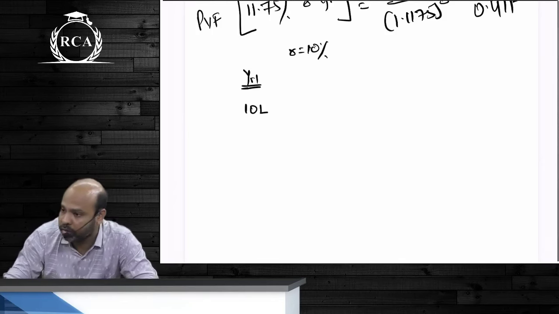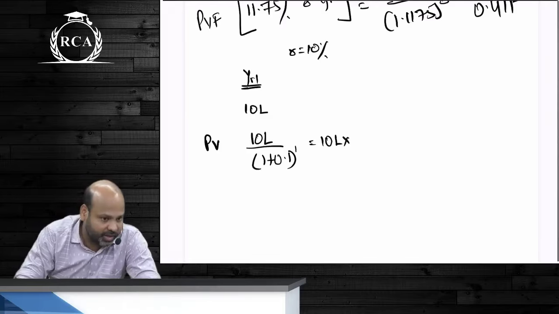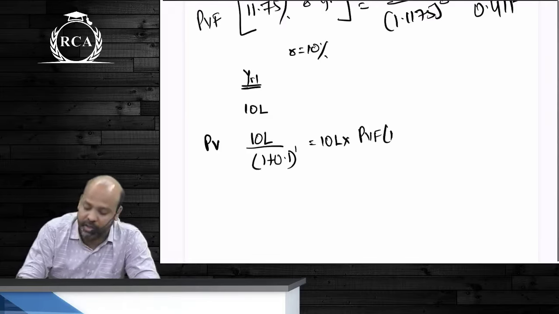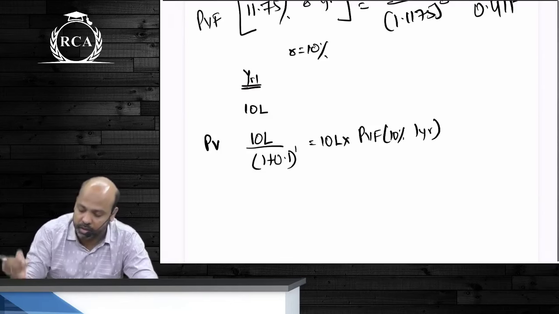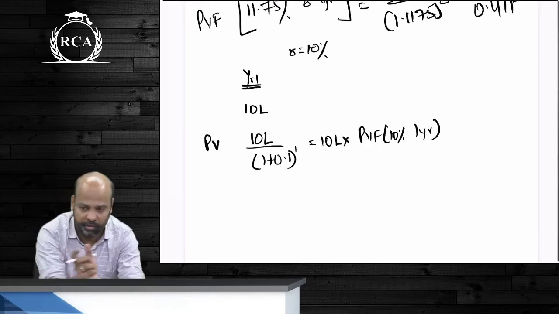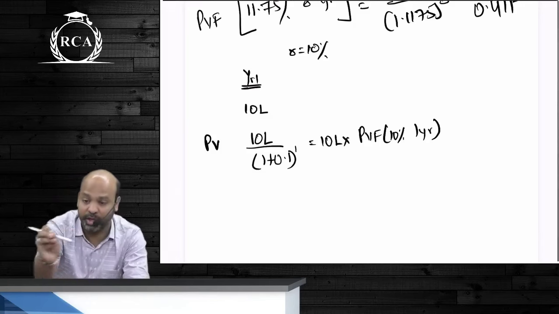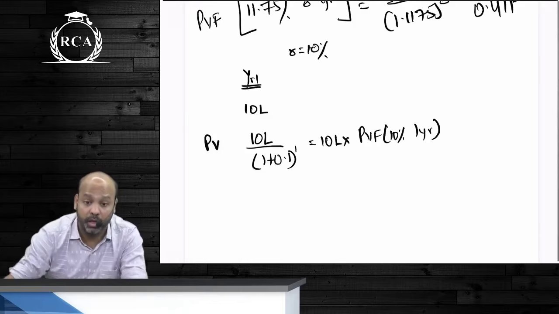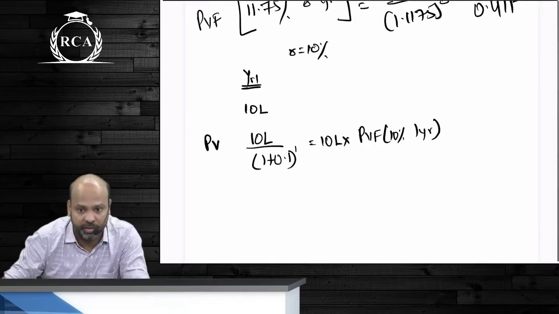Yes or no? This can be written as 10 lakhs into present value factor at 10% for 1 year. They will give me the present value factor. They will tell me that this is the cash flow after 1 year. All I have to do is just multiply that cash flow with the present value factor and I will get the present value of cash inflow. Are you all getting it?